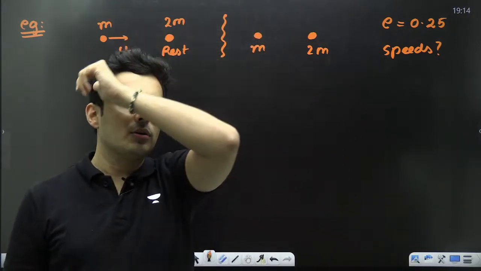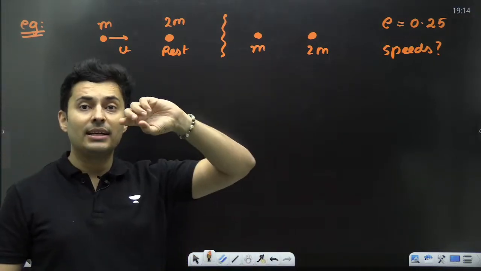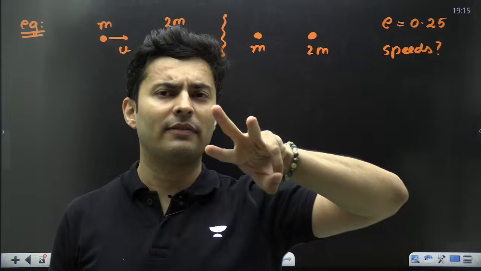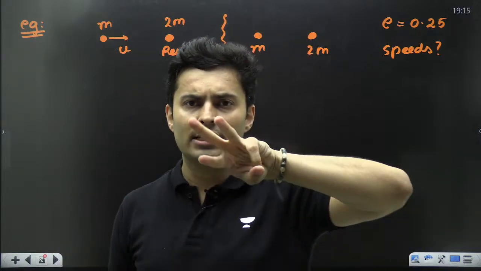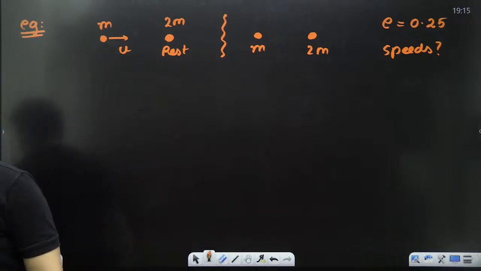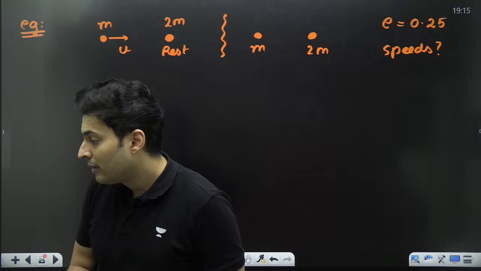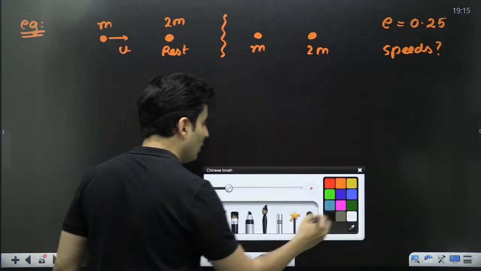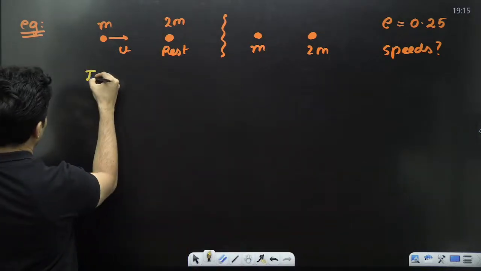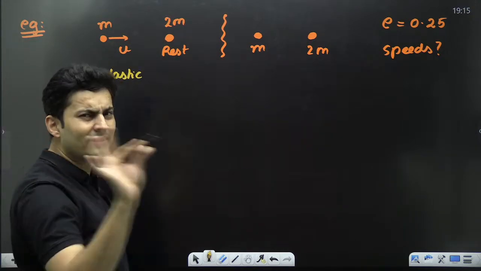So let's try to solve the question. Everyone with me? First of all, tell me, looking at the value of e, is it elastic, inelastic, or perfectly inelastic? Come on, guys. What will be the type of collision? It will be an inelastic collision. And no matter what the collision is, momentum is always conserved.